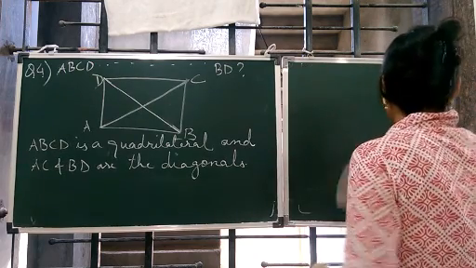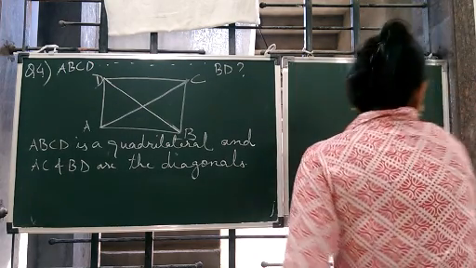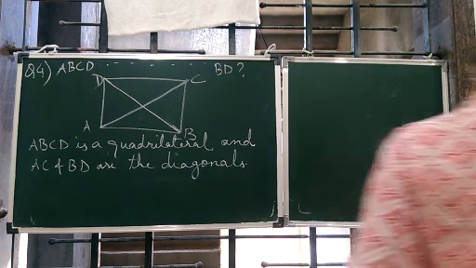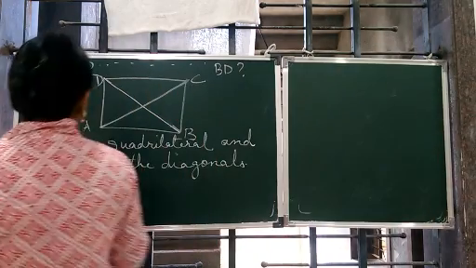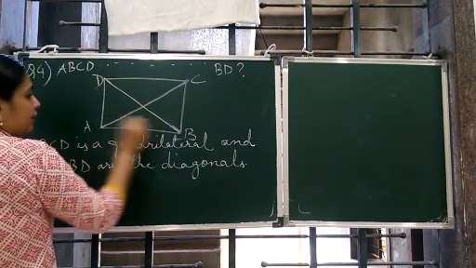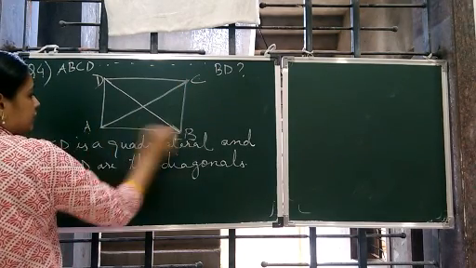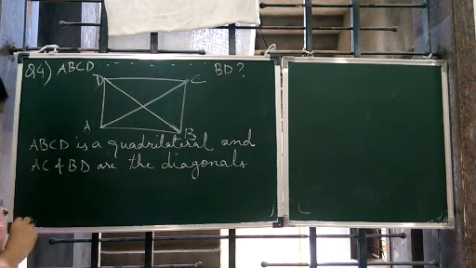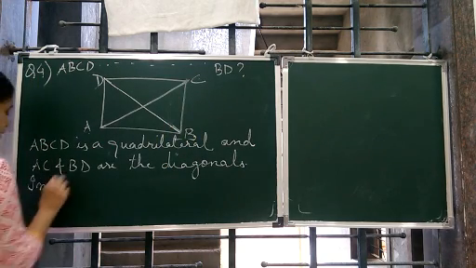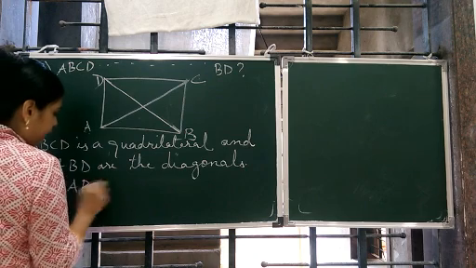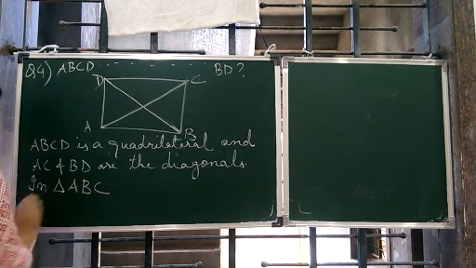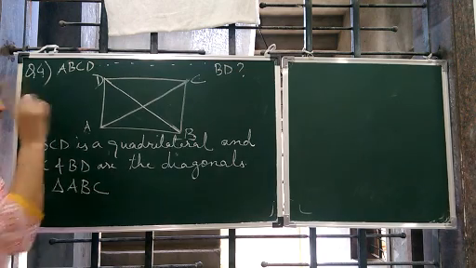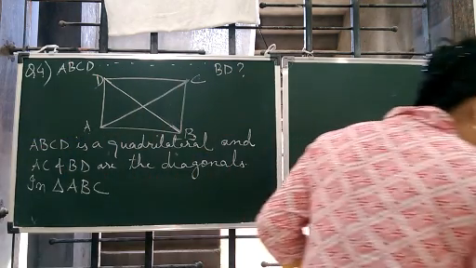Now let us start. We start with our first triangle, that is triangle ABC. In triangle ABC, what is this side?